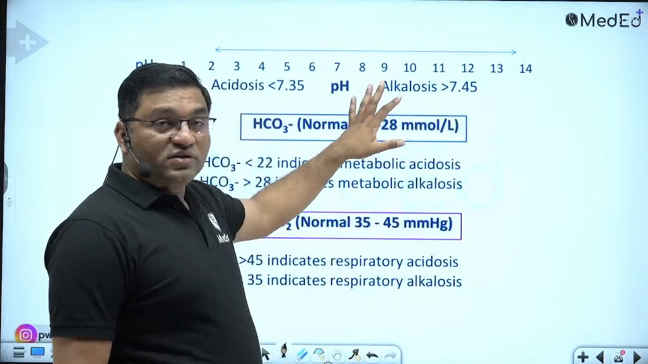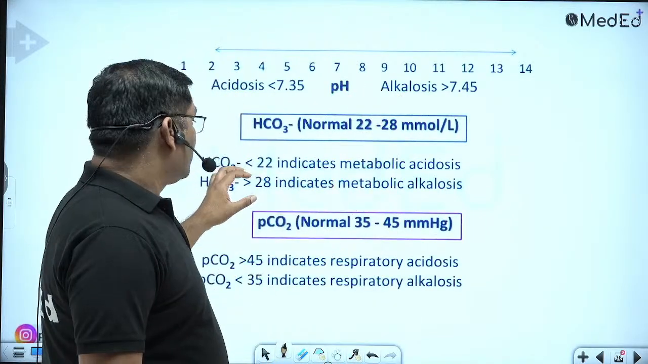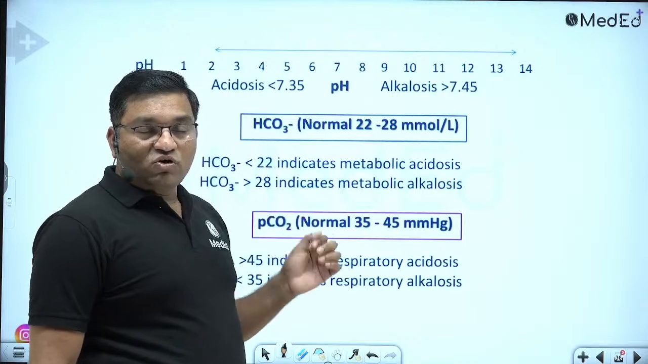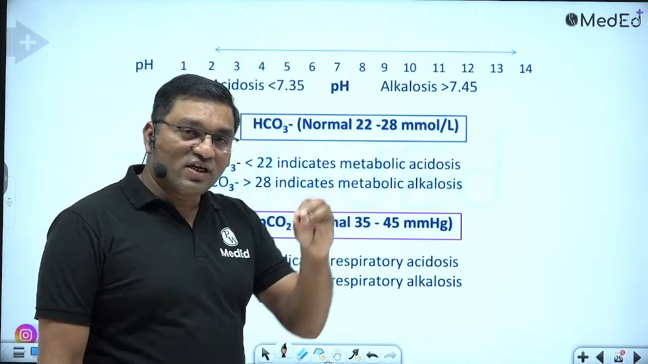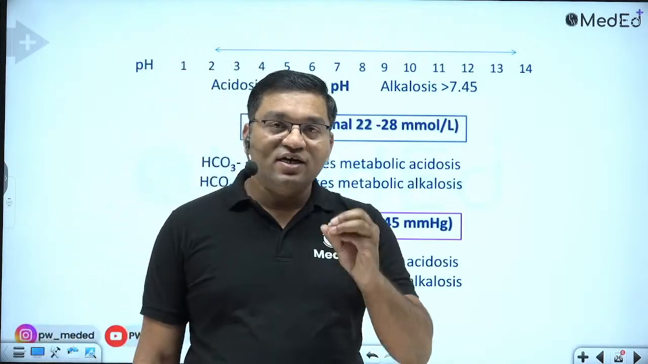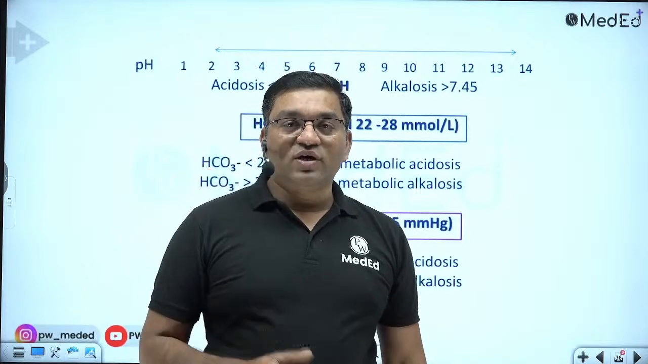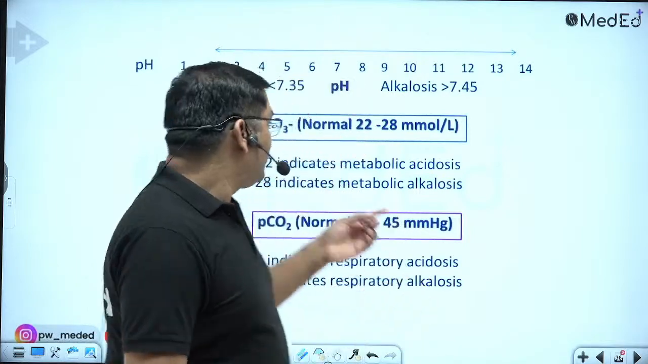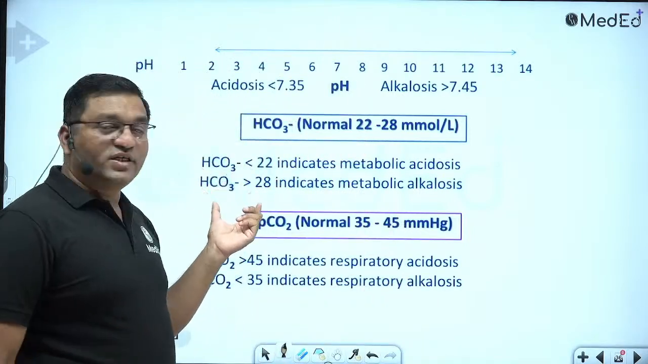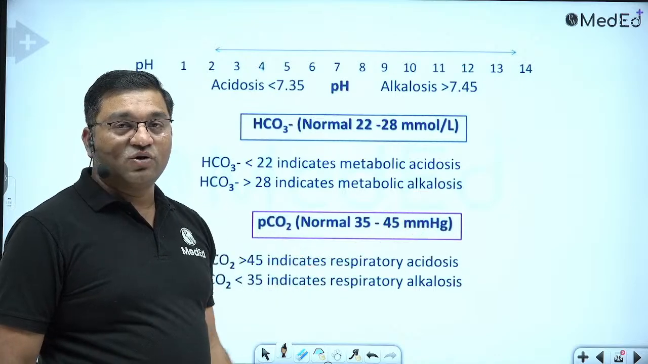This is the first step. Then look for the bicarbonate. 22 to 28 is the normal. If it is below 22, that means alkali reserve, bicarbonate, is the alkali. If alkali is reduced, it is acidosis. If it is below 22, it is acidosis. If it is above 28, it indicates alkalosis.